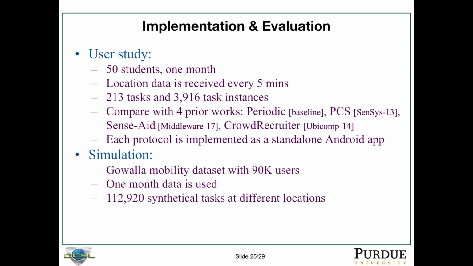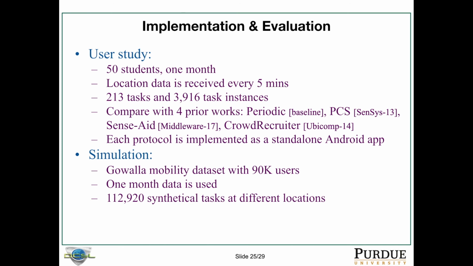The key for the periodic protocol is that once a task is received, it will send the task to all the users, which is 50 in our user study, and all the 50 users will check if they satisfy the task requirement, and the user will decide whether they need to perform the task or not. PCS sends only to MDR number of users, and the key for PCS is to optimize the network stage of the data uploading. Sense8 optimizes both the data uploading stage as well as some sort of simple fairness measurement, but that measurement is too trivial and is not that good.